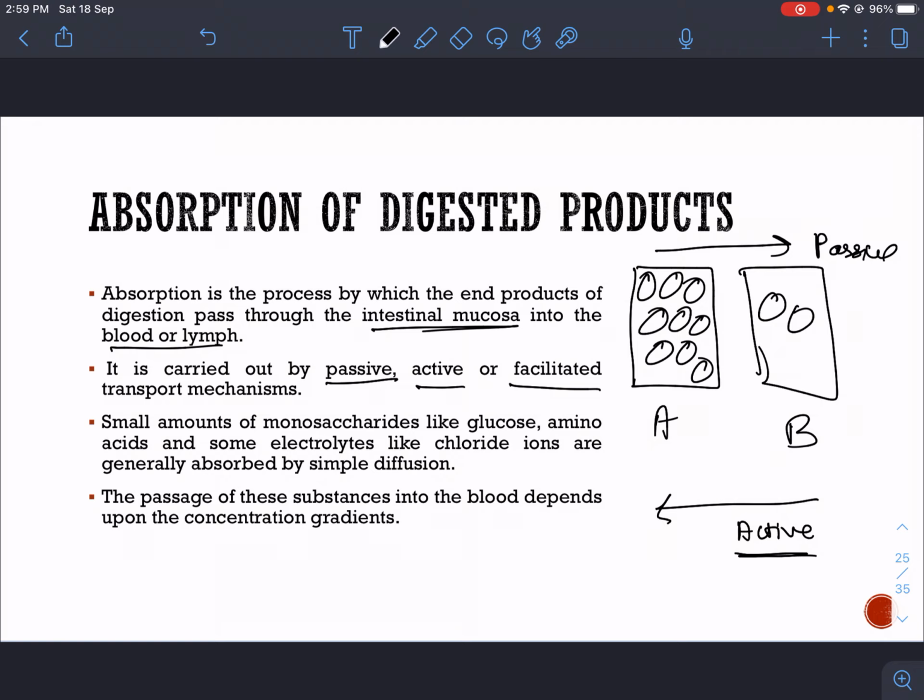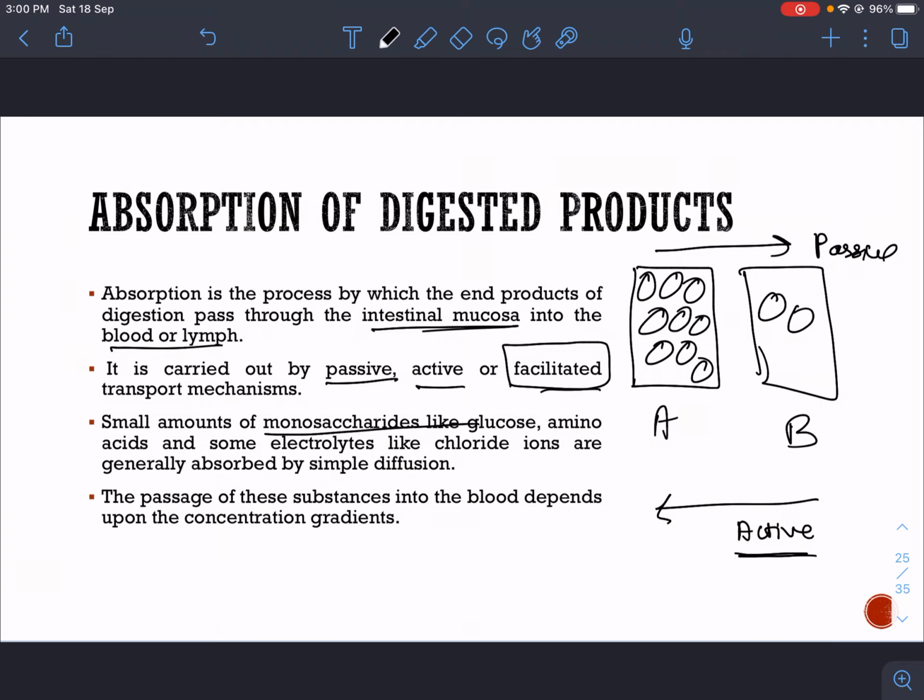We need them because the molecules might be very large, or they may be charged, or some other conditions may be there due to which we cannot transport them without the help of a protein. Facilitated means proteins help us transport the molecules, but the transportation is along the gradient.